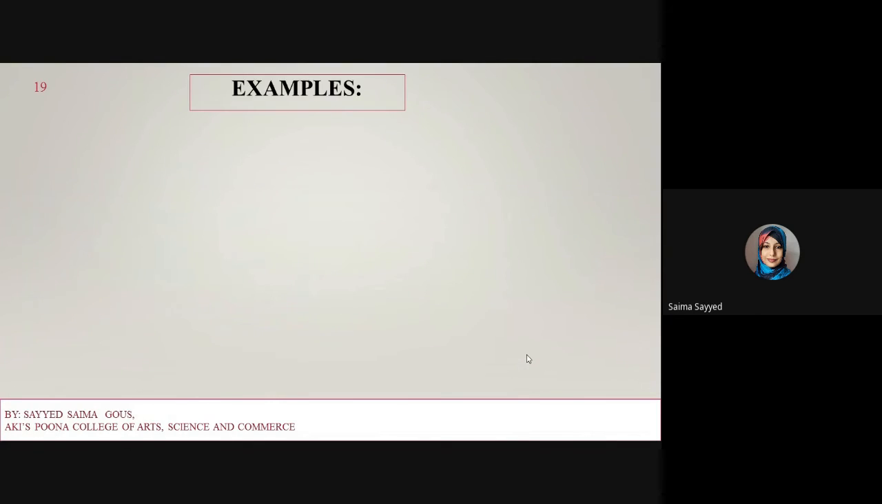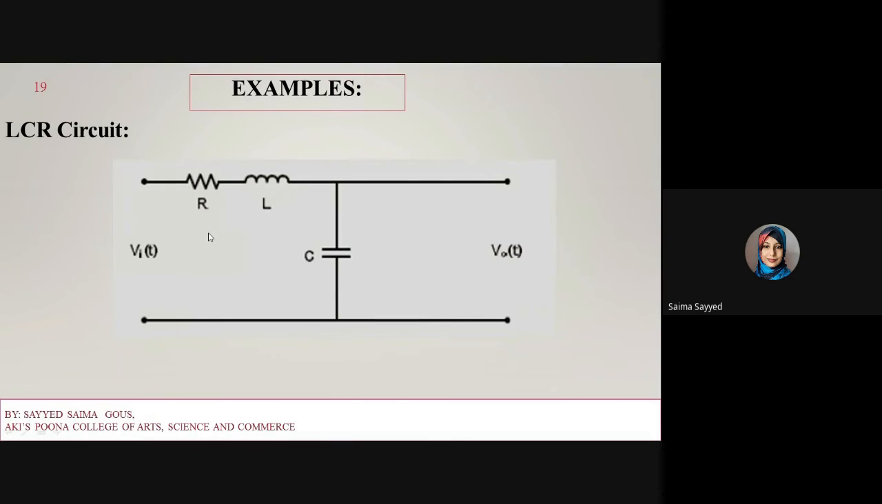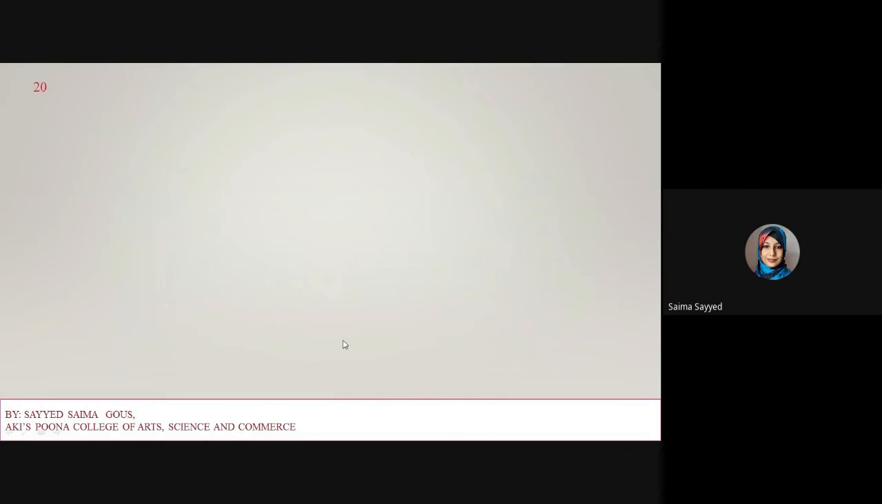Next example is the LCR circuit. So this is my LCR circuit, R, L and C. This is the input signal which is applied to the resistor. The current is flowing through the resistor, inductor and capacitor. This is my input voltage Vi(t) applied in this first loop. Then the output is calculated or measured with respect to the capacitor.